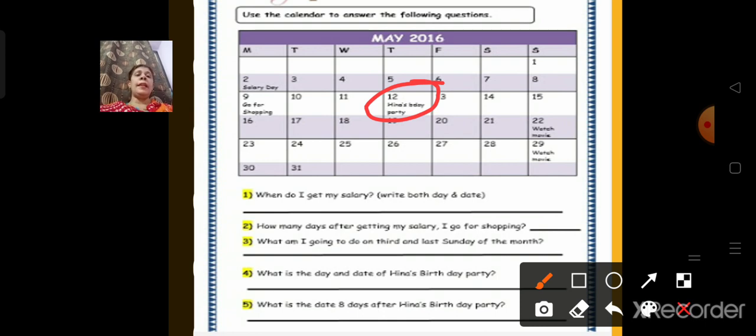What is the date 8 days after Hina's birthday party? Now Hina's birthday party is on 12th, and we want 8 days after that day. After 12, so 1, 2, 3, 4, 5, 6, 7, 8. So what will be the day? Day will be Friday, and the date will be 20th May.